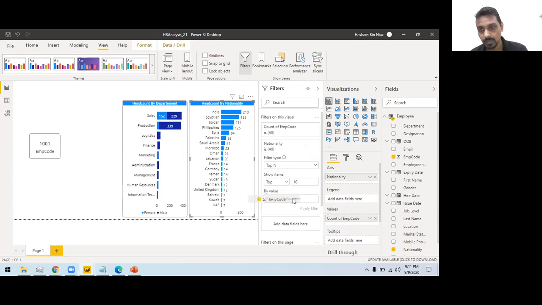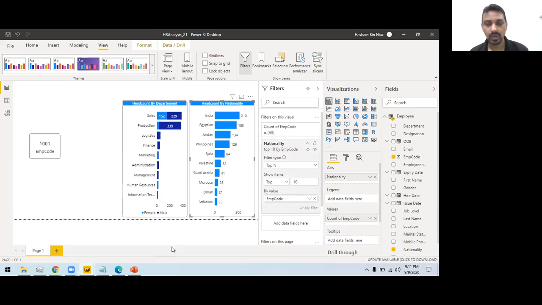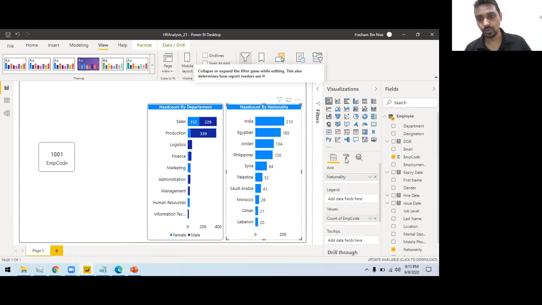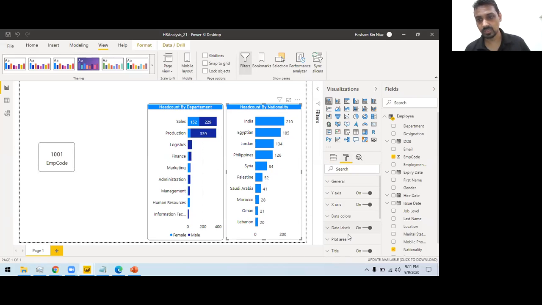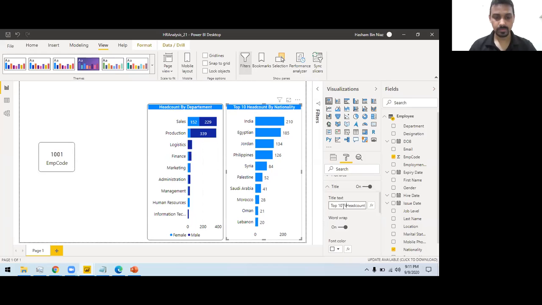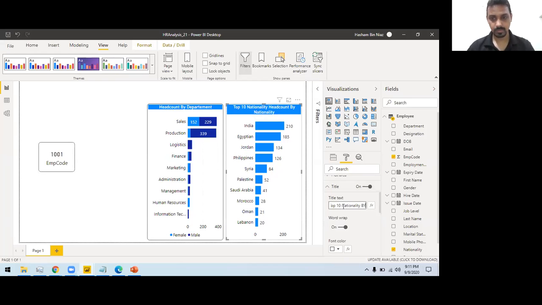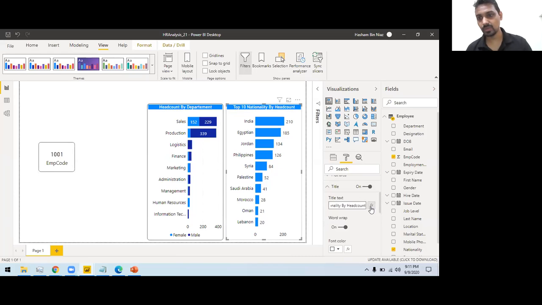This is not the right way. This is not the best practice. If you want to follow best practice, I will show you how you can do it with the help of DAX code. You can write the query for that. Because this is only showing top 10, I can write top 10. Also, if you want this to be dynamic, you can write the expression here as well. So this is a new thing you can write. So here, we have finished top 10 nationality by head count.